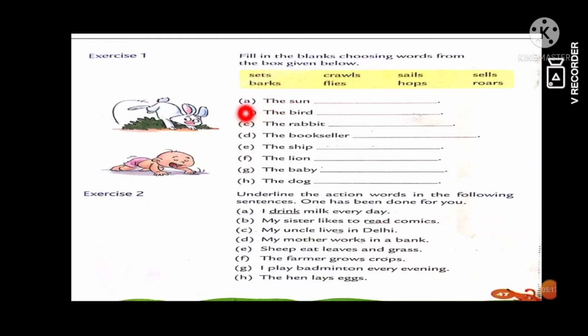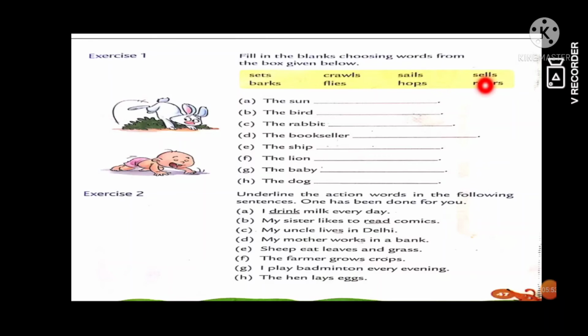Let's see. A, the sun. So the sun sets. Okay, then the bird. So which one is correct action word here? The bird flies. Okay, next C, the rabbit. The rabbit hops. Then D, the bookseller.